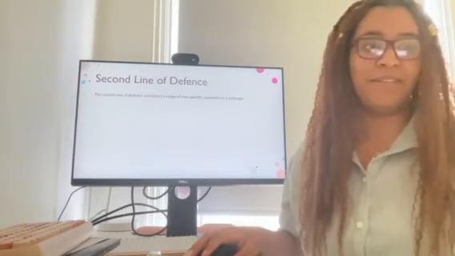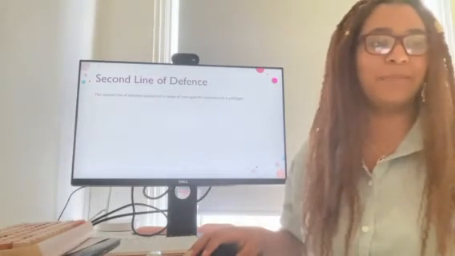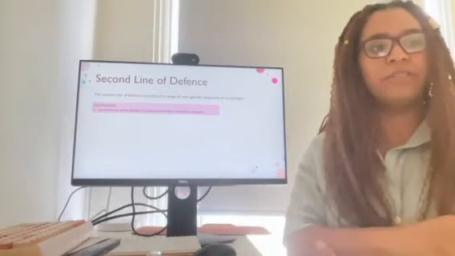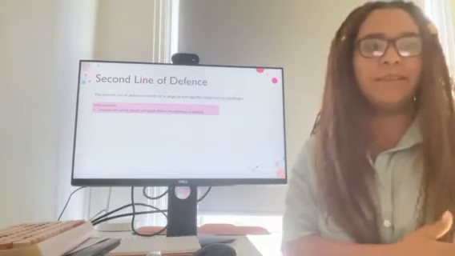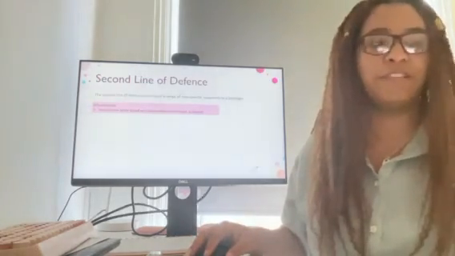So the second line of defence consists of a range of non-specific responses to a pathogen that enters the body. First, we have inflammation, which is the natural response of the body to infection, injury or tissue damage. When a pathogen enters the body, inflammation is triggered and white blood cells are sent to the site of the infection to fight off the pathogen.